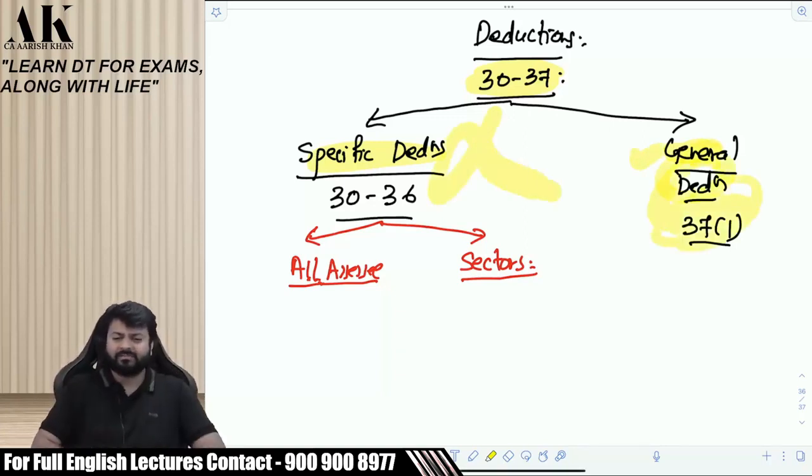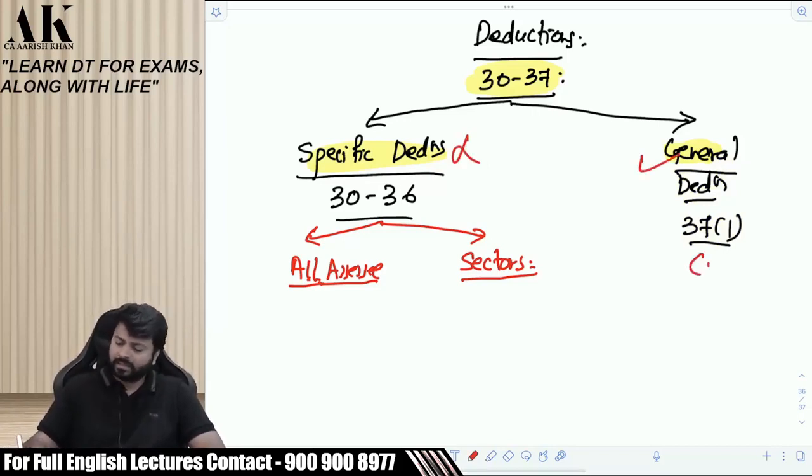They have to, because they cannot give you an exhaustive list. They also don't know what different kinds of expenditures can be there in a business. Nobody can give an exhaustive list. So if your case doesn't fall in the specific deductions, then you can come over here in general deduction. There are certain conditions over here which you have to fulfill. Is it clear?